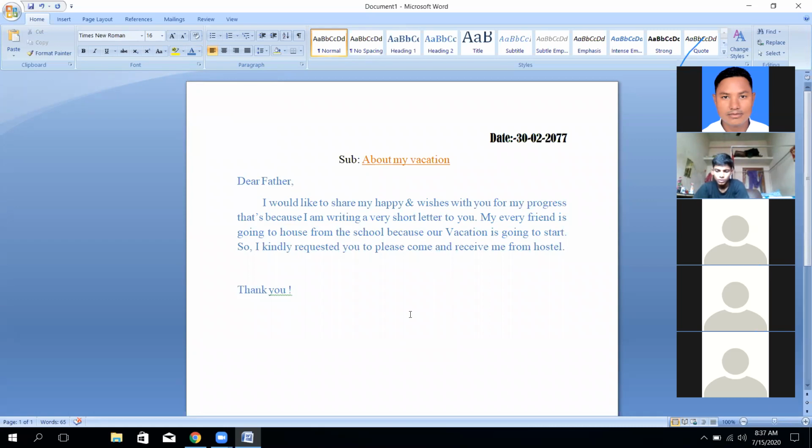So without wasting our time, I would like to say one more time: this is the structure of writing your complaint letter, your personal letter, your business letter, or your documentation that you are going to prepare in future. These are all the basic things that we are going to start. So this is the main thing that we need to face.